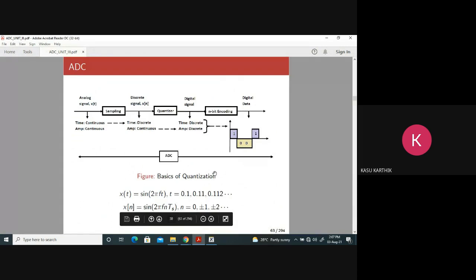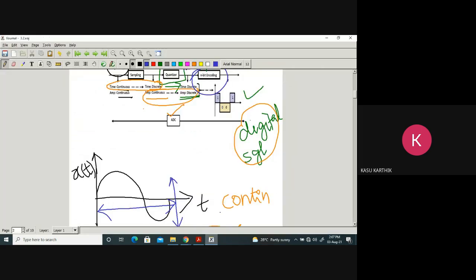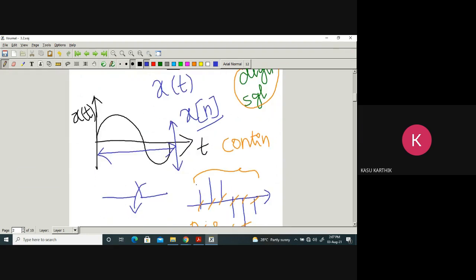Let's discuss quantization. This is a continuous time signal, and this is a discrete time signal. You know already how to represent continuous time and discrete time. If I write x of t, it is a continuous time signal. If I write x square bracket n, it is a discrete time signal. If you sample a signal, it goes from continuous time to discrete time.